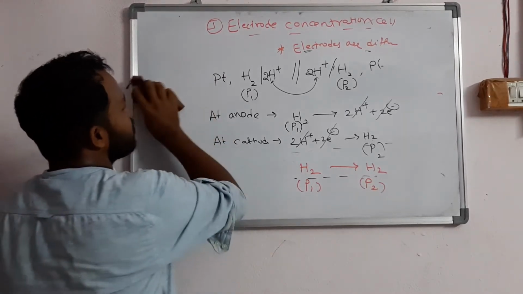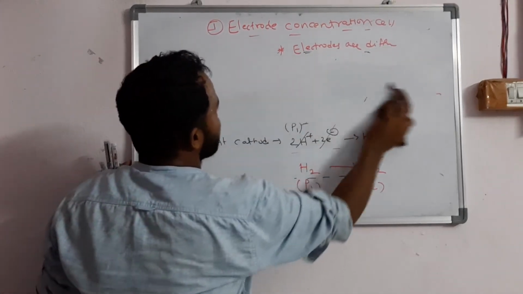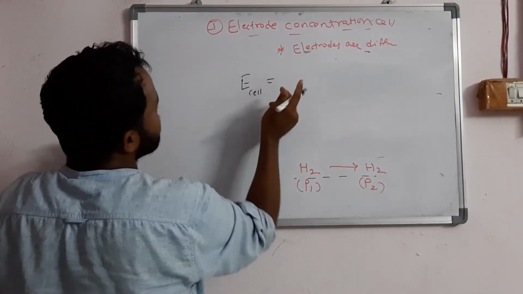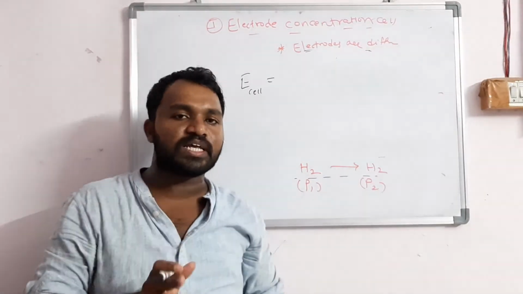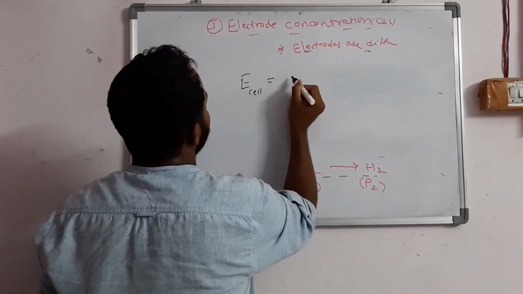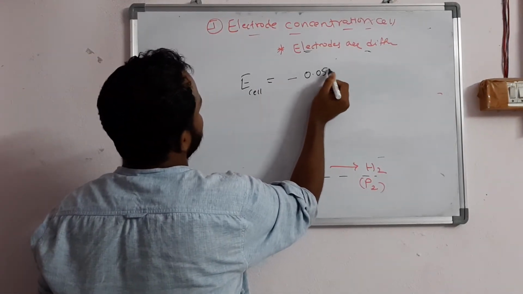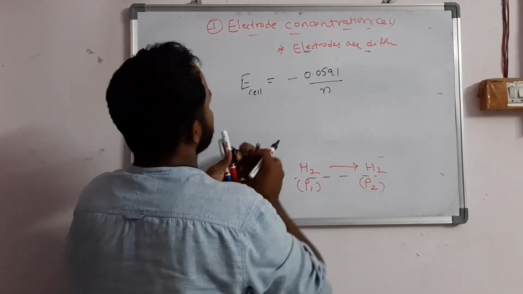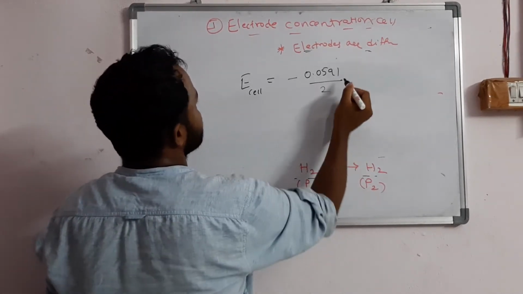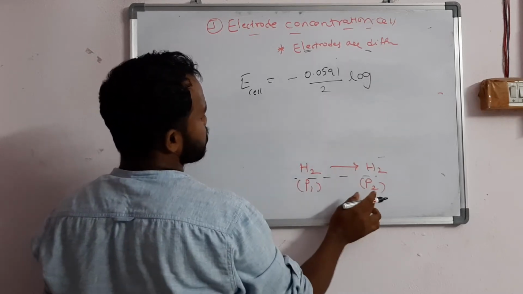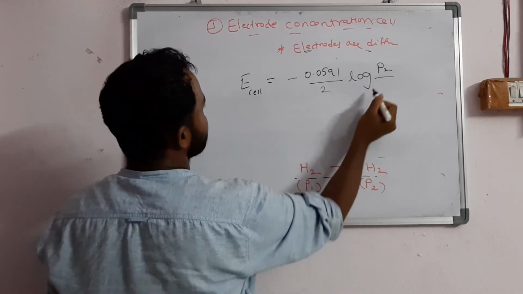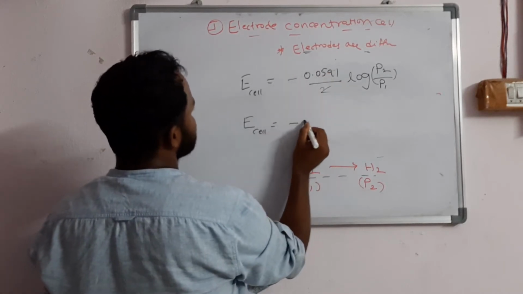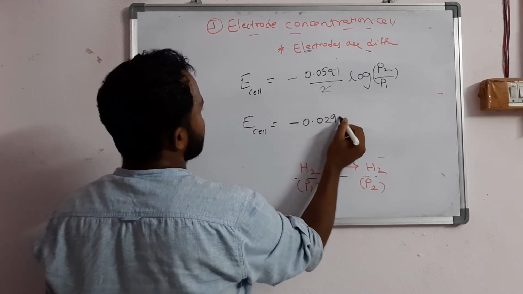Now write the Nernst equation for this cell. E cell is equal to E naught cell, which for a concentration cell is 0, so I am not going to write it, minus 0.0591 by n, where n is the number of electrons, which is 2 here, into log of concentration of products P2 by reactants P1. So E cell is equal to minus 0.0295 into log of P2 by P1.